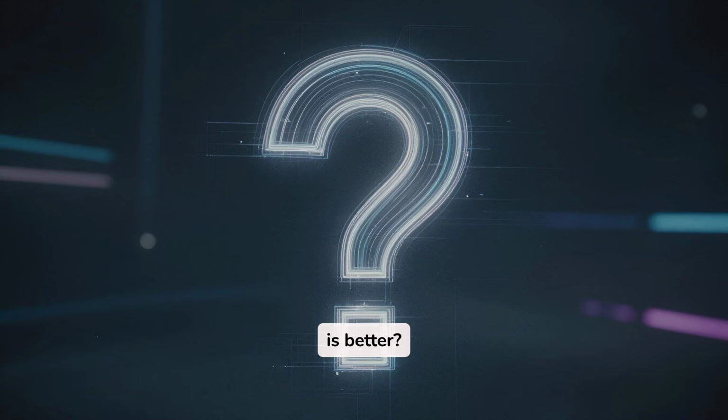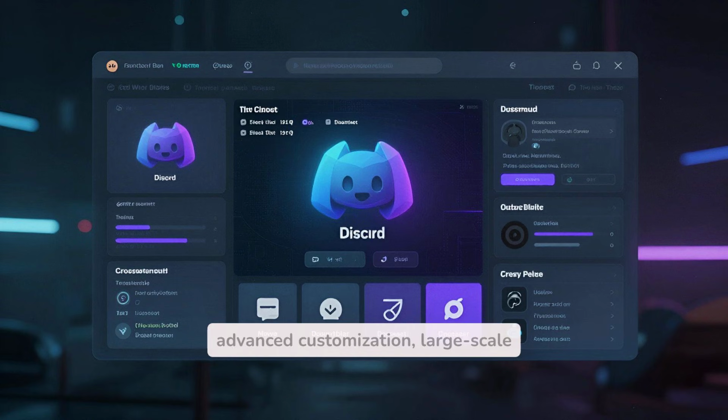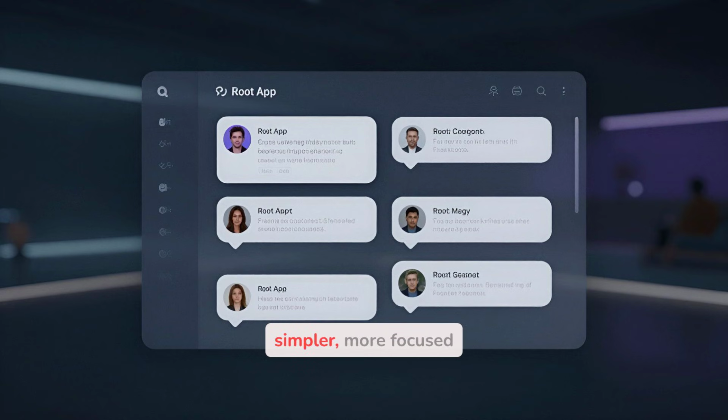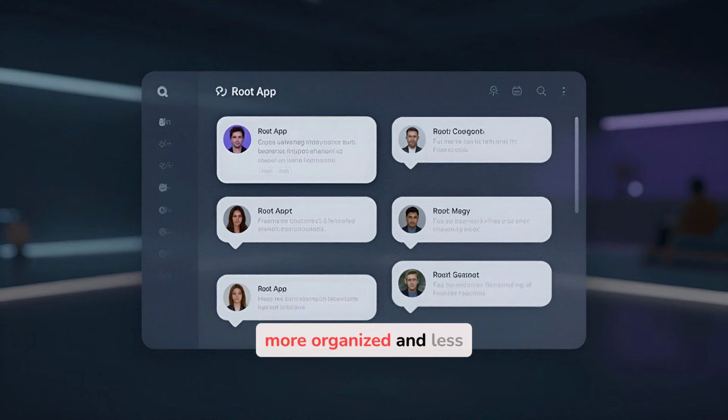So which one is better? It really depends on your needs. If you want advanced customization, large-scale communities, gaming integration, and endless features, Discord is hard to beat. But if you prefer a simpler, more focused environment where conversations feel more organized and less chaotic, Root App might be the better choice.